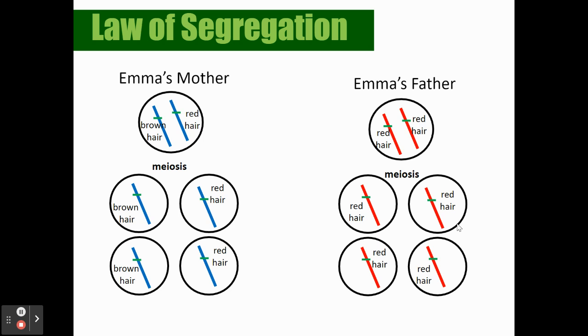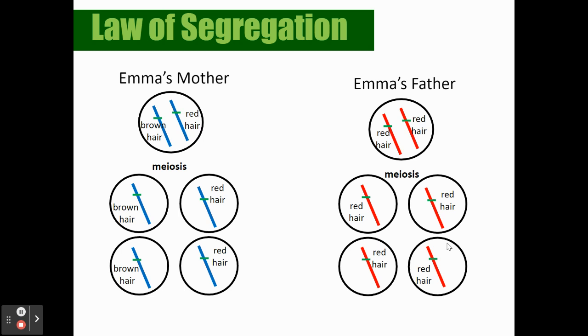Here's an example. Emma's mother has a gene for hair color that is brown and red. Now, we don't know what she looks like, but I'm going to assume that because brown is a dominant trait, she has brown hair. That means she can pass down the trait for red hair. It's in her DNA, so she can pass it down. Now, the father only has red hair. So if that's his trait, that's the only thing he can pass down.